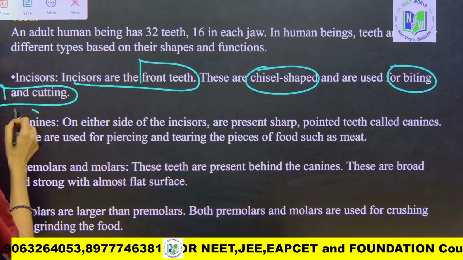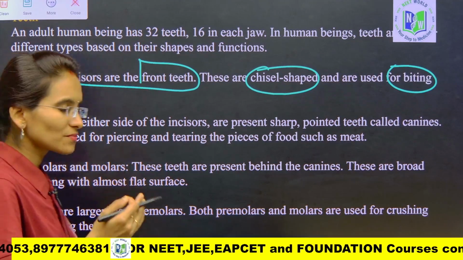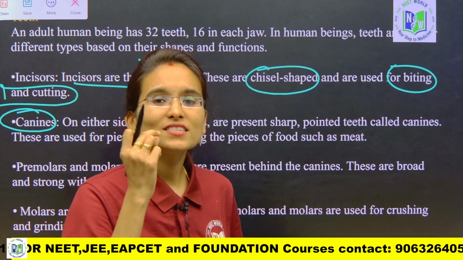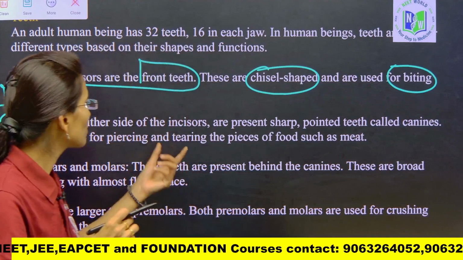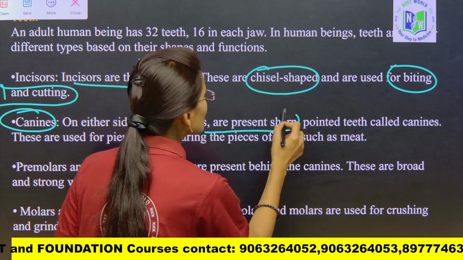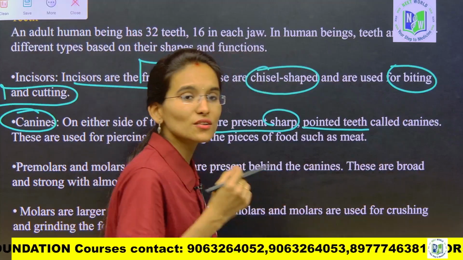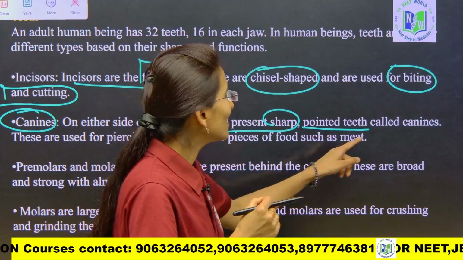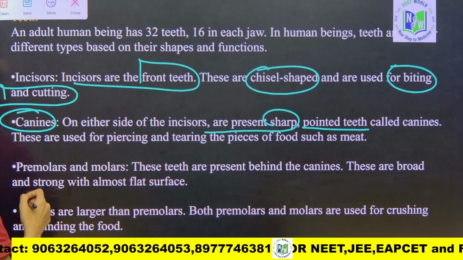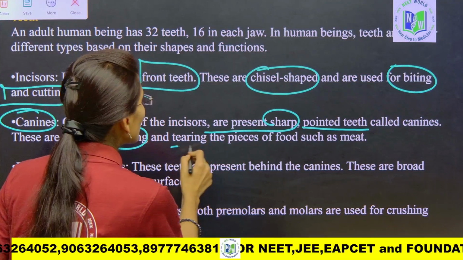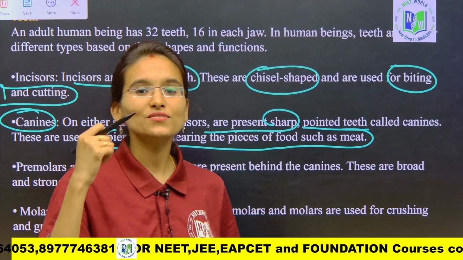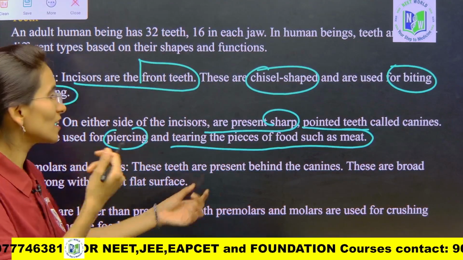And next, when it comes to the canines, beside the incisors we have pointed, straight structured teeth. Those are called canines. See here, these are sharp, pointed teeth. Now look into the function. These are used for piercing and tearing pieces of food such as meat. So the canines are used for tearing food like meat.